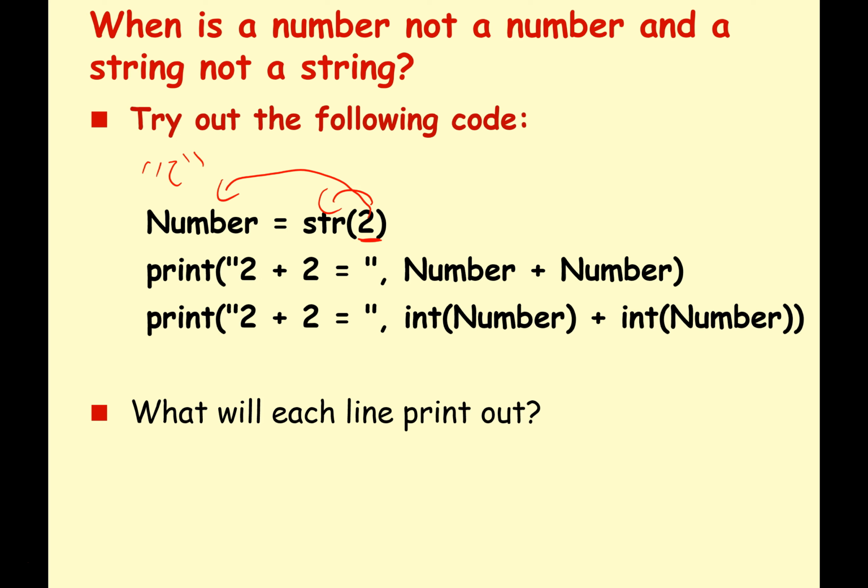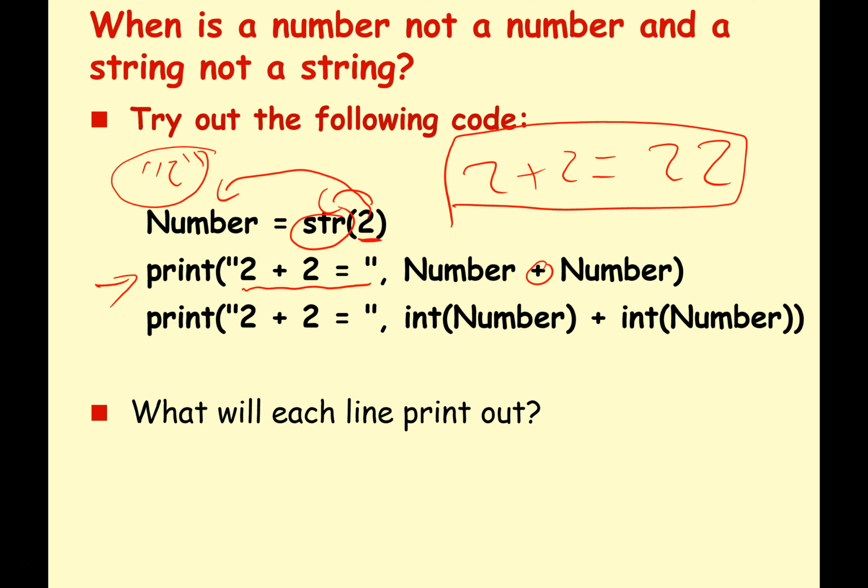So "2 plus 2 equals" will print out exactly as you see on screen. It'll say 2 plus 2 equals. And then we're saying number plus number. Well, remember, this is text. We've converted it to a string. So all it's going to do is print out 22. Because it's text, it's not going to do maths. It's going to do concatenation. So it's just going to put the 2 and the 2 next to each other and print it out. So this line will print out 2 plus 2 equals 22.